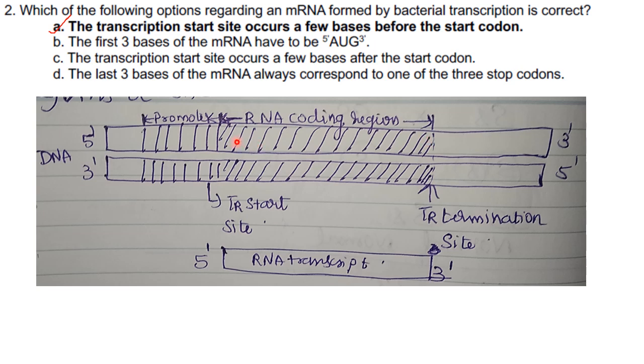where you will find the start codon. This is the termination site. So here they have told the transcription start site occurs a few bases before the start codon. So your start codon will be somewhere over here, this one, AUG. It will be somewhere over here, and a few bases upstream or before you have the transcription start site. That is correct. So the answer here is option A.